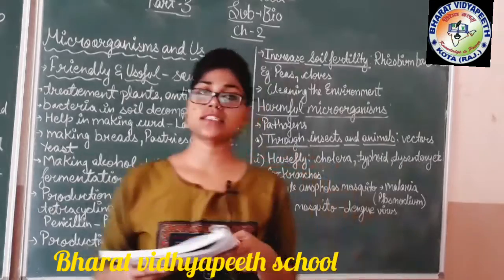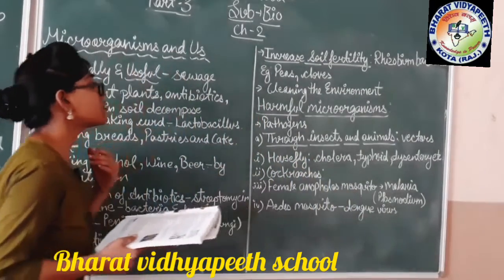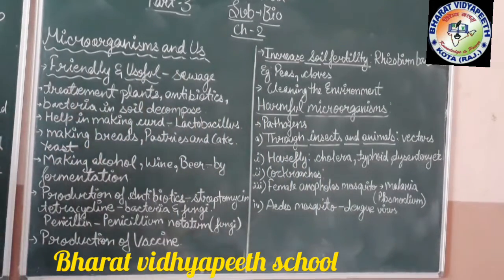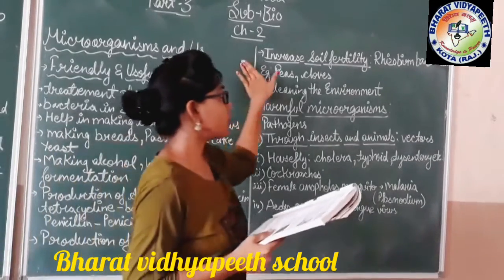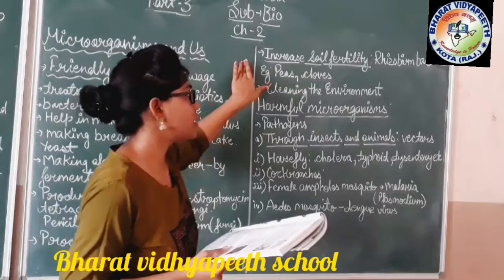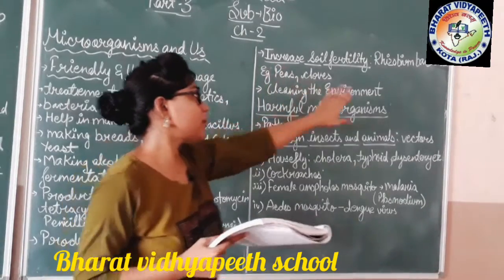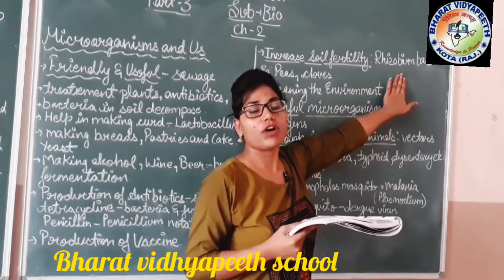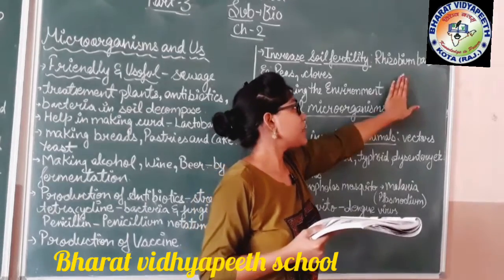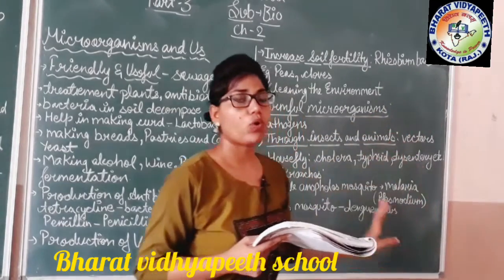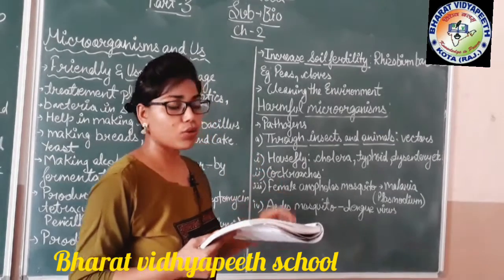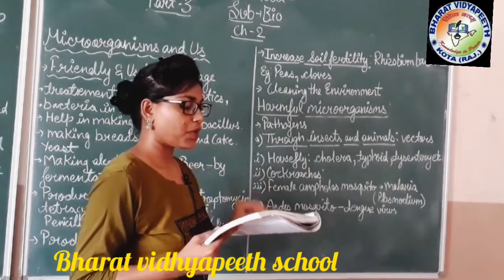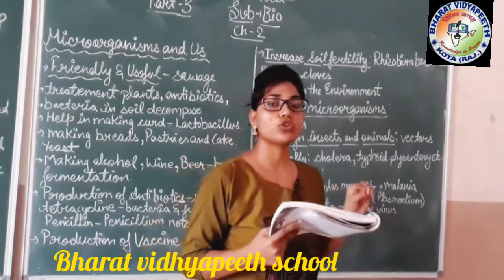Other than this, what do microorganisms do? Microorganisms increase soil fertility, also through rhizobium. This rhizobium bacteria is found in the soil, mainly in leguminous plants. What are leguminous plants? Plants like beans and clover are leguminous plants which have root nodules.